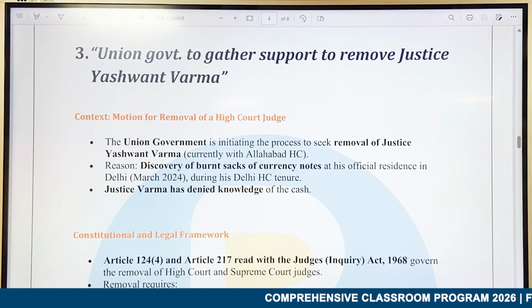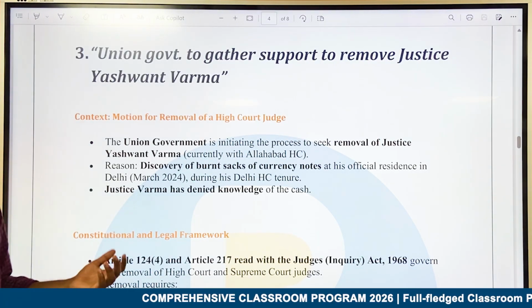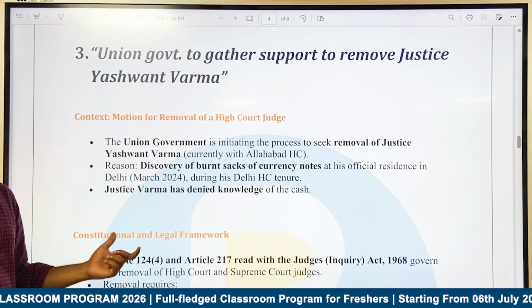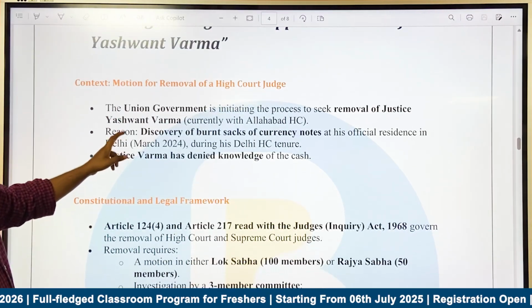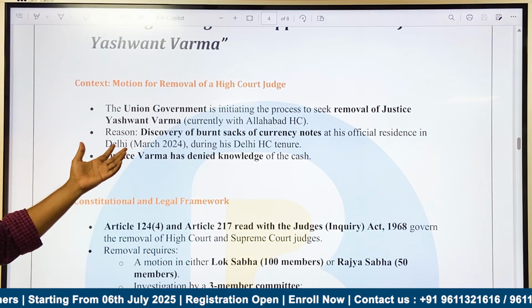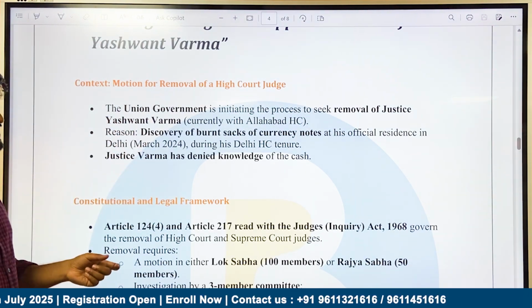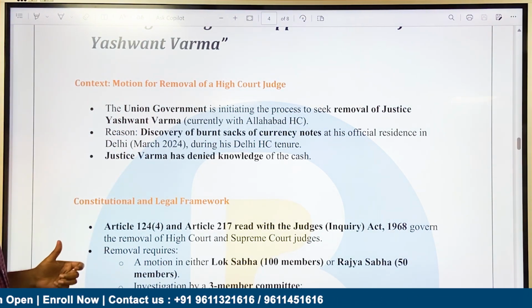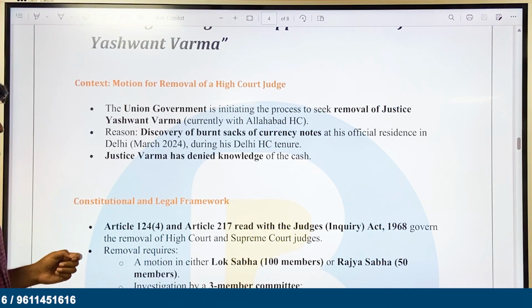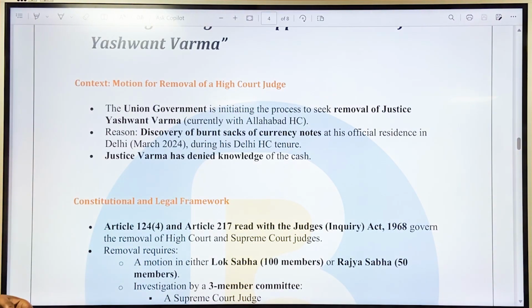Okay, why they are removing Justice Yashwant Verma is not very important for UPSC, but the process involved in removing a High Court or Supreme Court judge becomes important for us. Just for your context, there is a motion of removal of a High Court judge in India in Parliament now. That is, the Union government is initiating the process to seek removal of Justice Yashwant Verma, who is at the Allahabad High Court. The reason is the discovery of burnt sacks of currency notes at his official residence in Delhi in March 2024, during his Delhi High Court tenure, when he was a Delhi High Court judge.